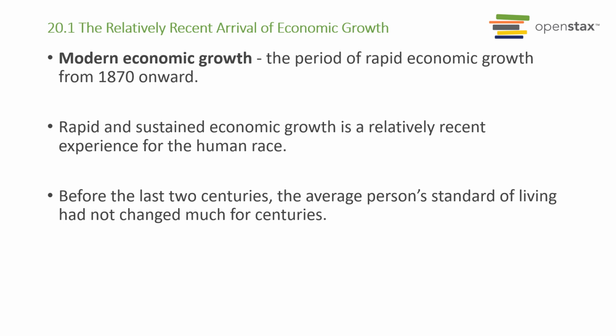So there has been rapid economic growth, measured by per capita GDP, since 1870. And you're going to ask yourself, what changed? Why was it possible that since 1870 we saw this rapid economic growth, but before 1870 that just wasn't possible?